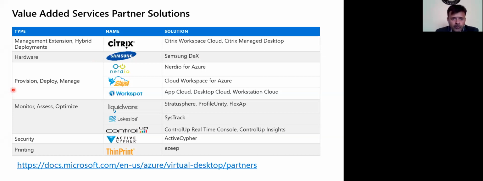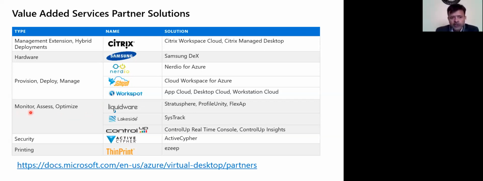If you want easy provisioning, deployment, and management of WVD, because I told you, you might need to use some automation tools and some PowerShell. If you don't want to do that, there are options from Nerdio and others. You can type Nerdio in the Azure portal, and it will guide you step by step and you can deploy it. It is very, very easy, and you can manage deploying different tenants very easily using Nerdio. Similarly, Cloud Jumper and Workspot are also there. Although I have not tried those, Nerdio I have tried and it's very good.